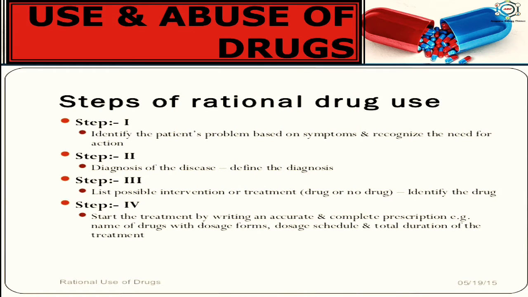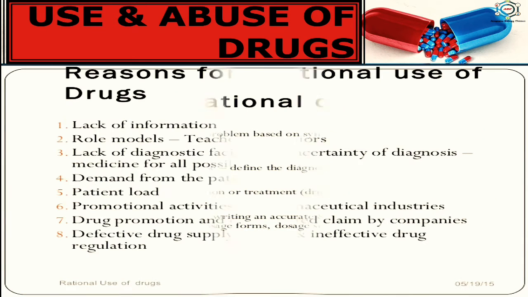Now, steps of rational drug use. At first, identify the patient's problem based on symptoms and recognize the need for action. Then, define the diagnosis, that is, diagnosis of the disease. Then, list possible interventions or treatments. And the last step is to start the treatment by writing an accurate and complete prescription, including the name of the drug with dosage form, dosage schedule, and the total duration of the treatment.